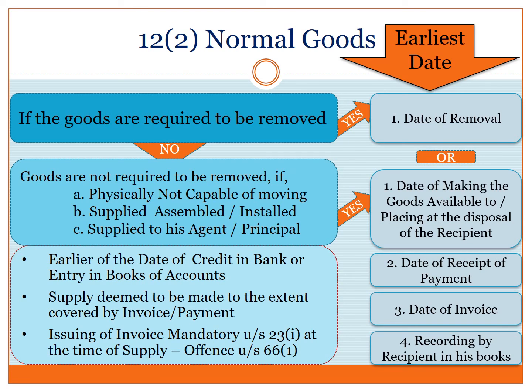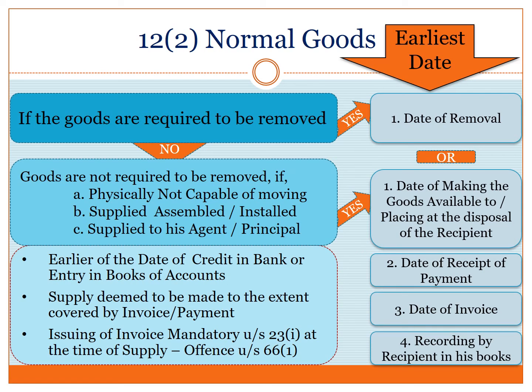Firstly, when we talk of the date of receipt of payment, we have to take the earlier of the date of credit in bank or entry in the books of account. Secondly, if we say that date of receipt of payment or the date of invoice is earlier to the date of removal or placing the goods at the disposal of the recipient, then we are talking about an advance payment or an ad hoc bill. In such cases, the supply is deemed to be made to the extent covered by such invoice or payment.